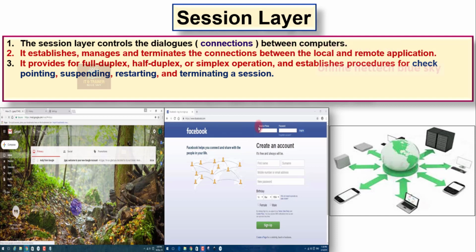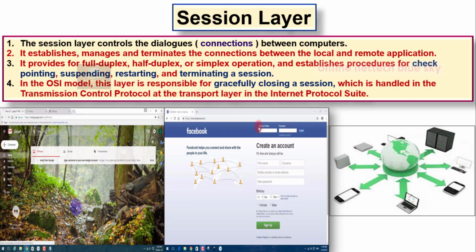This is a network-related layer. In the OSI model, this layer is responsible for gracefully closing a session. This is very important to understand. The session layer is handled in the Transmission Control Protocol, TCP, and the transport layer in the internet protocol suite. So it depends on the transport layer, which uses the TCP protocol.